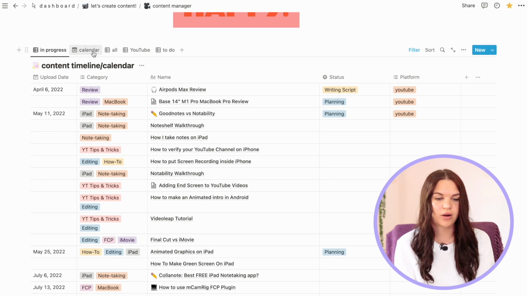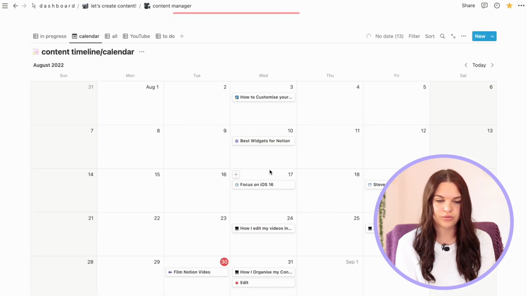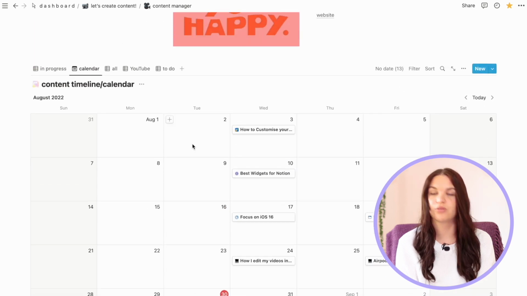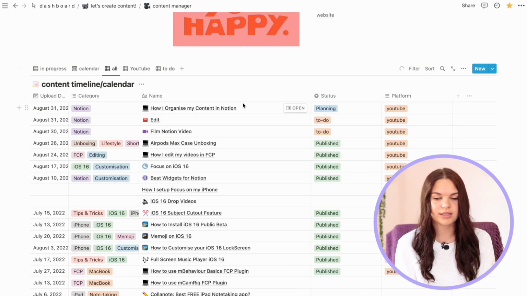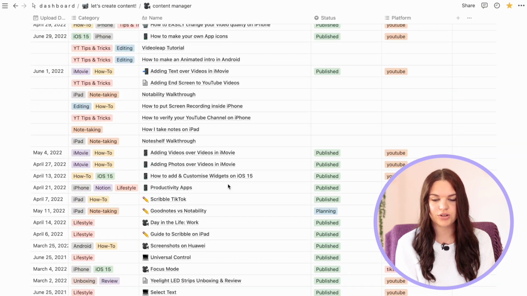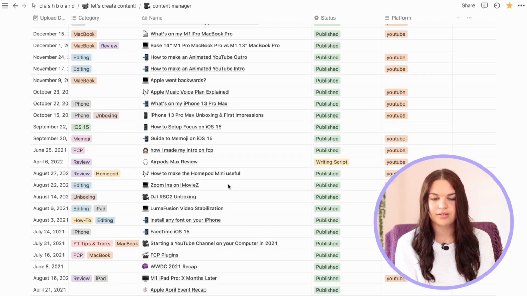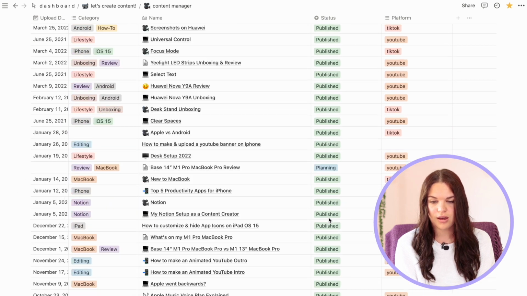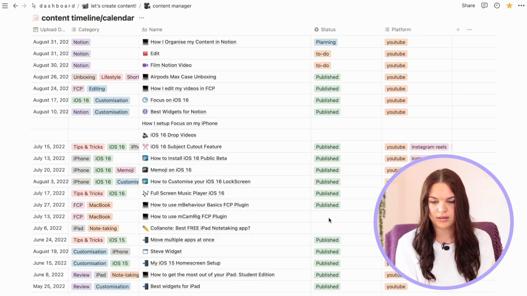So I have calendar here, so if I want to view the calendar I can here, but like I said, I have it here at the bottom, so I don't use that view all that much, but it is here if I want to use it. Then all here is all the videos that I've ever published. So there is no filter on this. This is literally every single thing that is in this database. Published videos, planning videos, to-dos, everything is in this one section here.